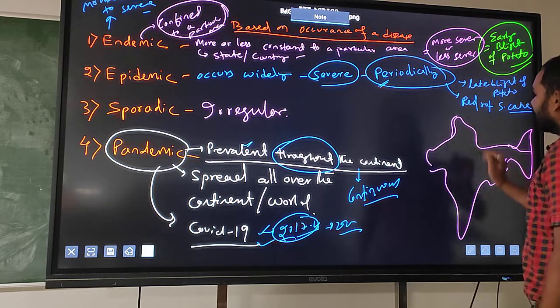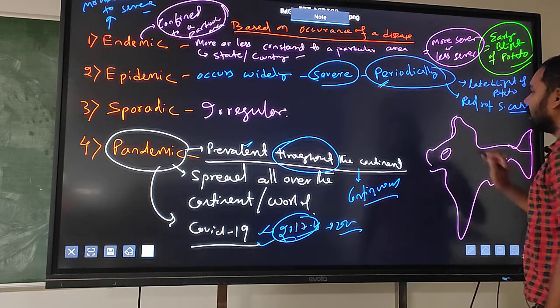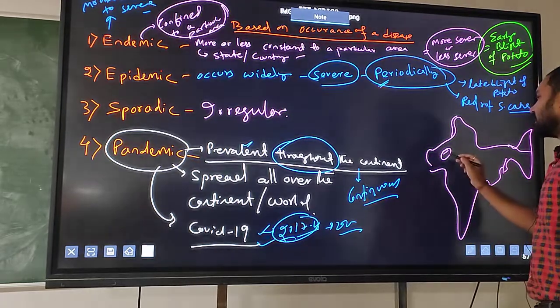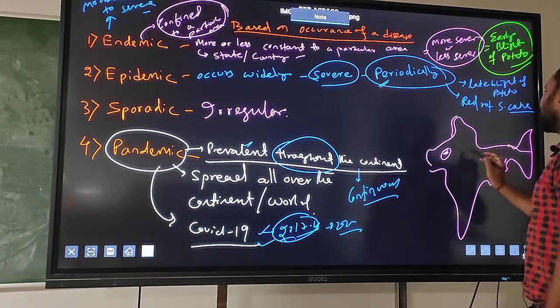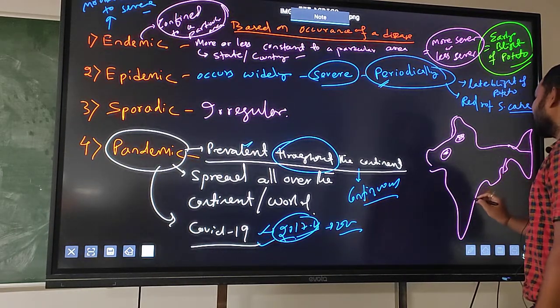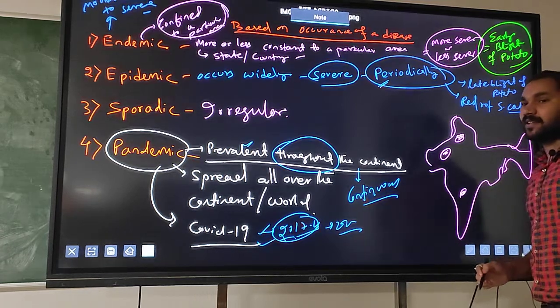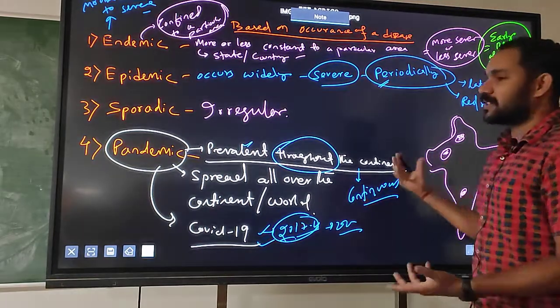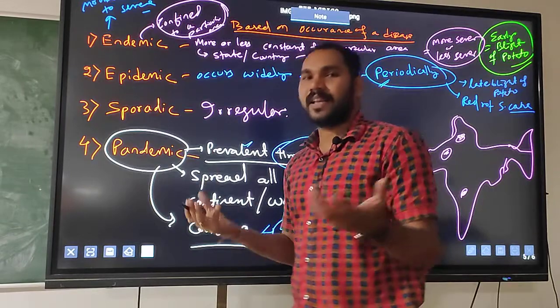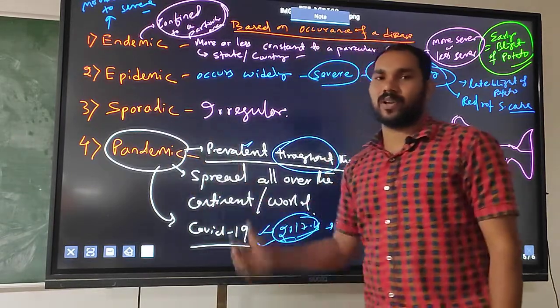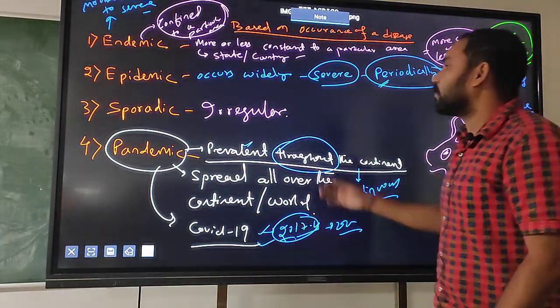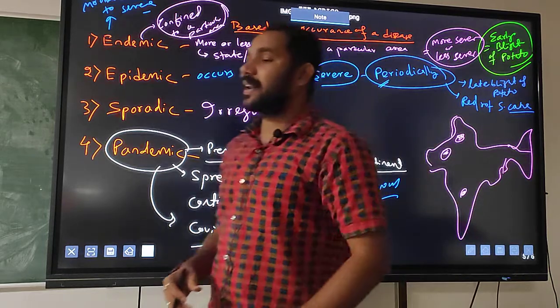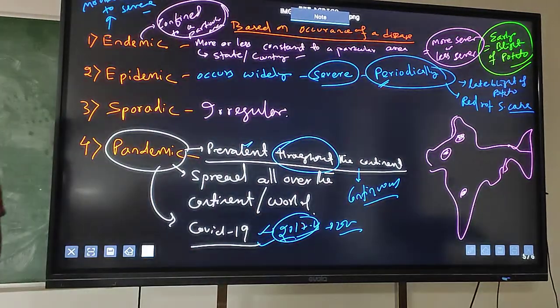This is India. You cannot say this disease will occur here. This year, this disease will occur here. Next year, this disease will occur here. You cannot say. Or like opposite, you cannot identify the disease in which place the disease will occur. This is known as sporadic. Sporadic means irregular. Okay. So another term,